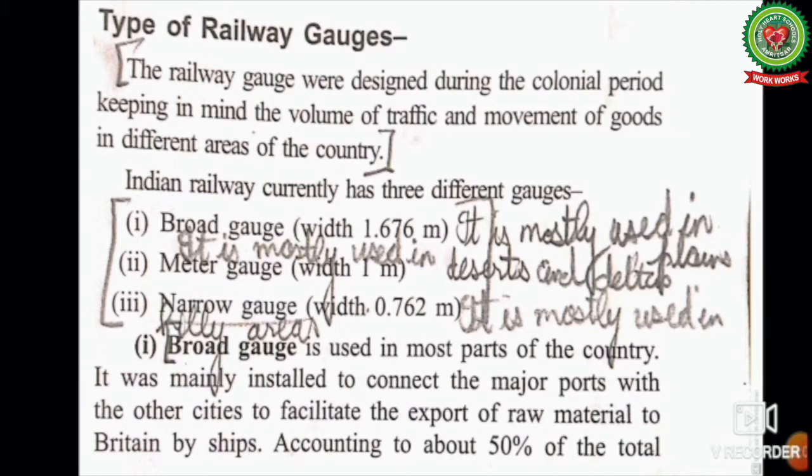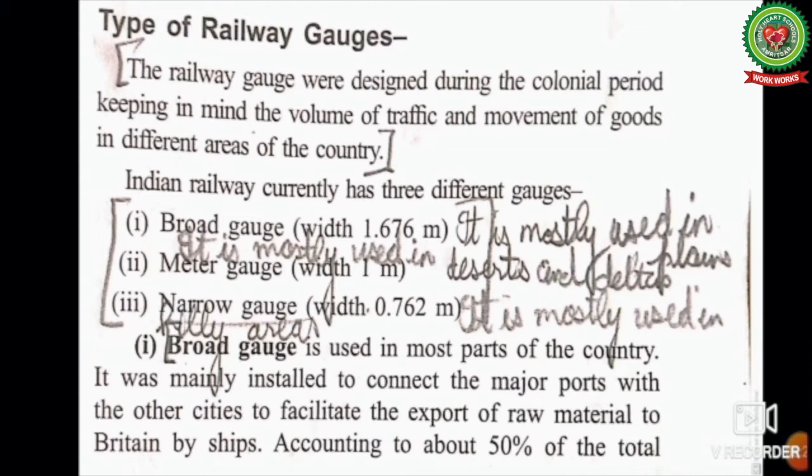Broad gauge is 1.676 meter wide. It is mostly used in the plain areas. Meter gauge is 1 meter wide. It is mostly used in deserts and deltas. Narrow gauge has a width of 0.76 meter. It is mostly used in hilly areas.